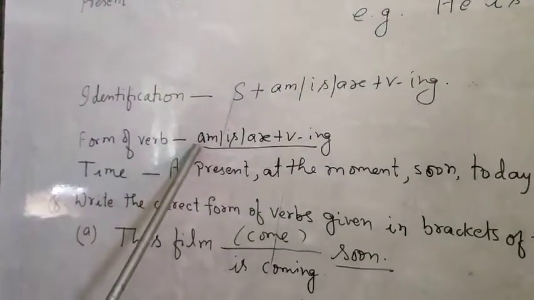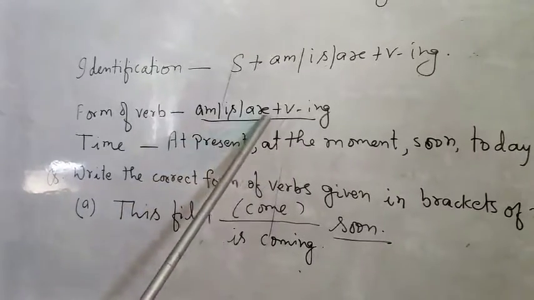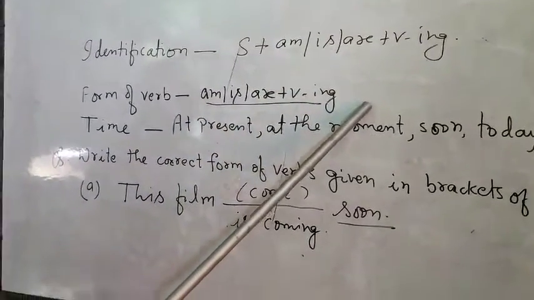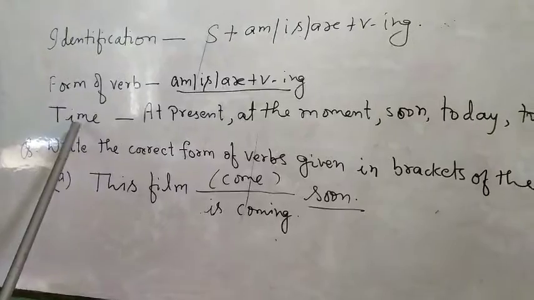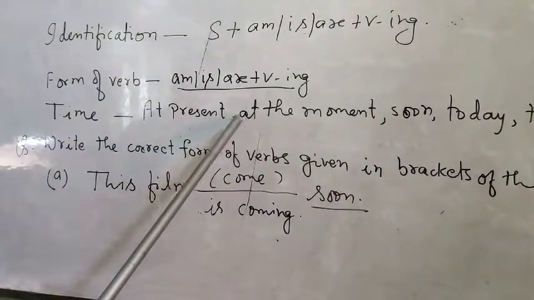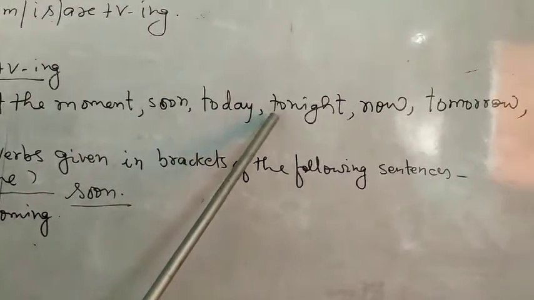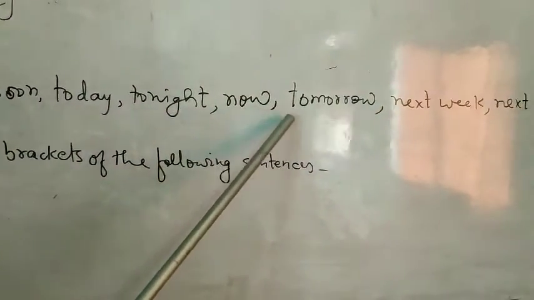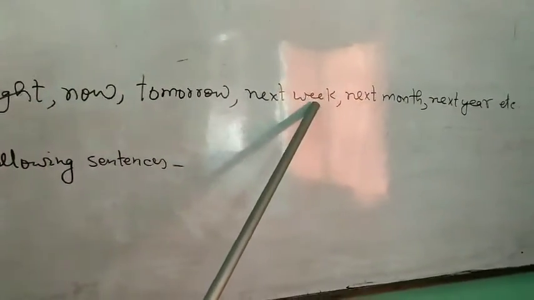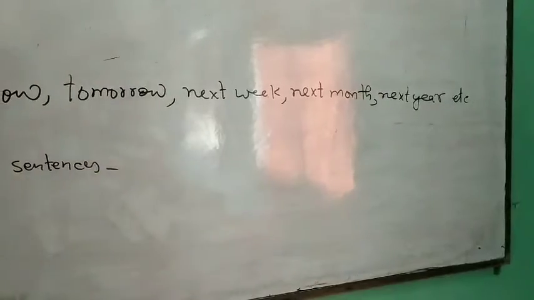The form of verb in present continuous tense is am is are plus VING, and the time concept in this tense is at present, at the moment, soon, today, tonight, now, tomorrow, next week, next month, next year, etc.